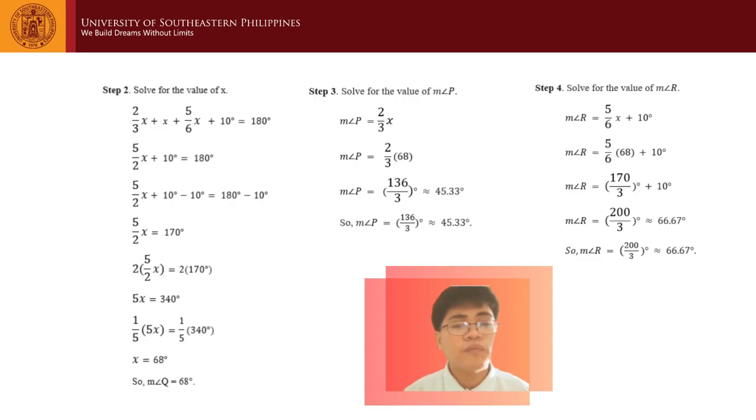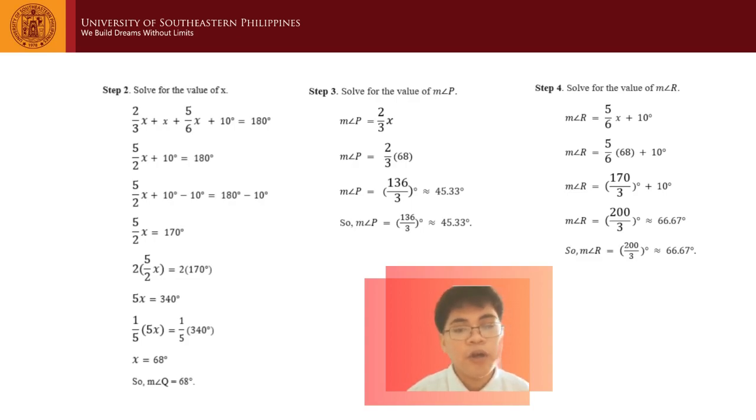Step 3, we now solve for the measure of angle P. Recall that the measure of angle P is represented by 2/3 x, and since x is already computed to be equal to 68 degrees, we will just substitute the value of x. This becomes the measure of angle P is equal to 2/3 multiplied by 68 degrees. Using the closure property under multiplication, the measure of angle P is equal to 136/3, or approximately 45.33 degrees.